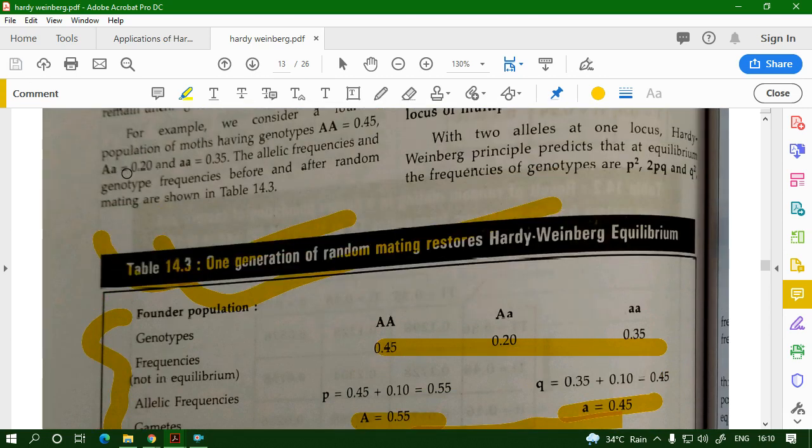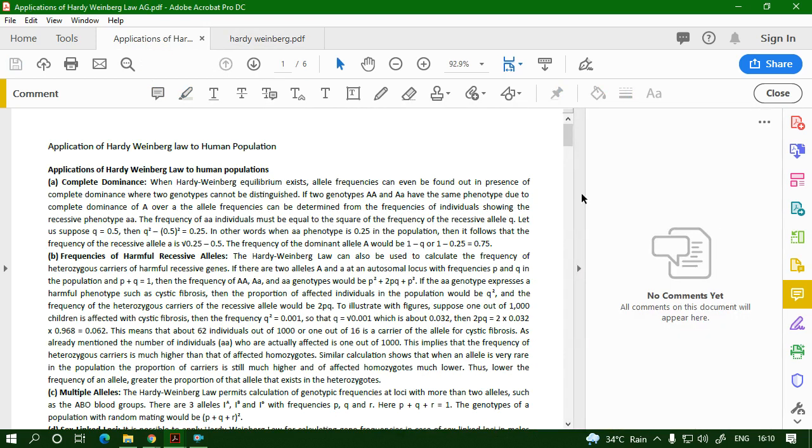This is saved. So now we go to the next part.